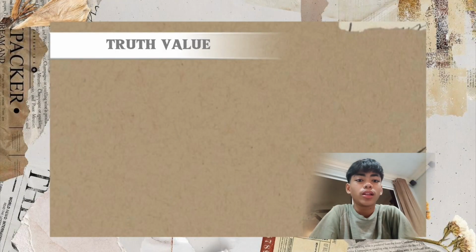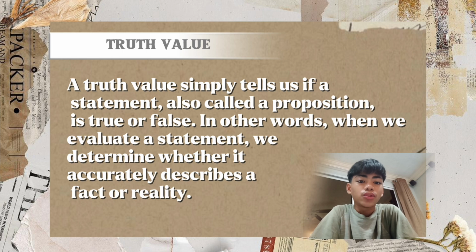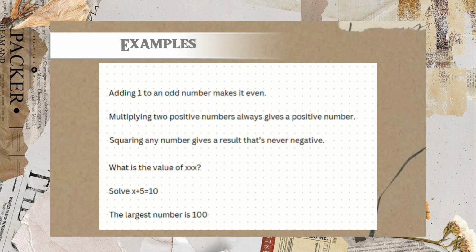Next, what is truth value? A truth value simply tells us if a statement, also called a proposition, is true or false. In other words, when we evaluate a statement, we determine whether it accurately describes a fact or reality. Let's look at some examples. The statement is, the sky is blue. The truth value, if it's a sunny day, is true.